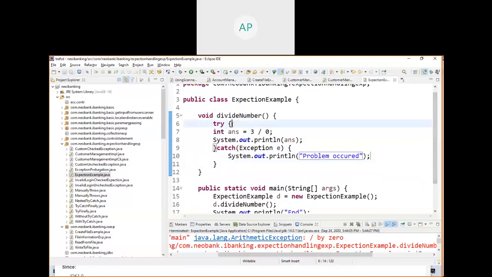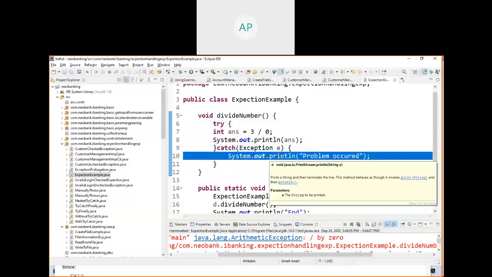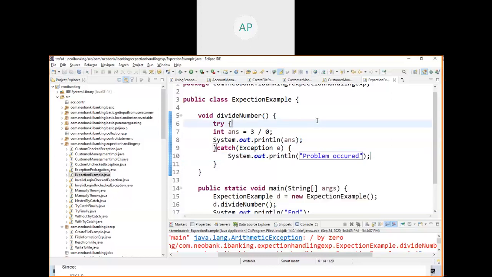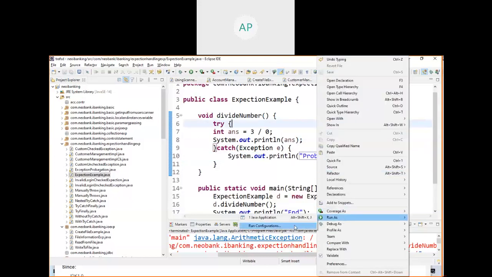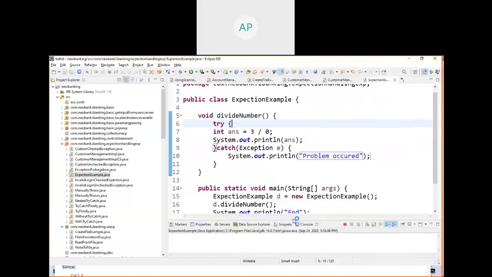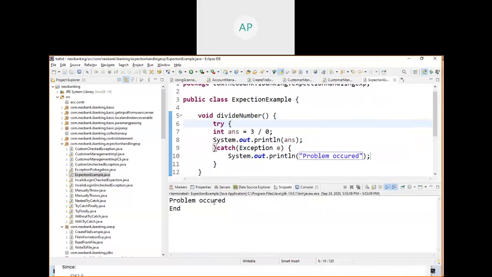So this is the line. I didn't write anything other than this. I just introduced one try catch. So always hereafter you are going to write all your instructions inside the try block and have a catch block. In the catch block, you can type whatever you want to tell. You can just inform the user this is the problem. Okay, let me run this one.